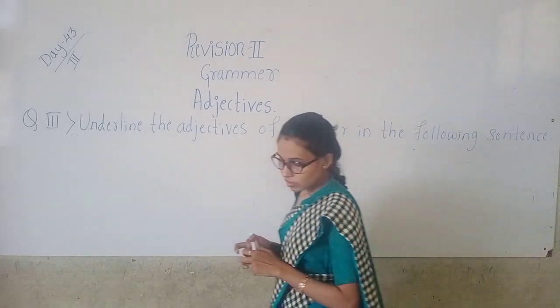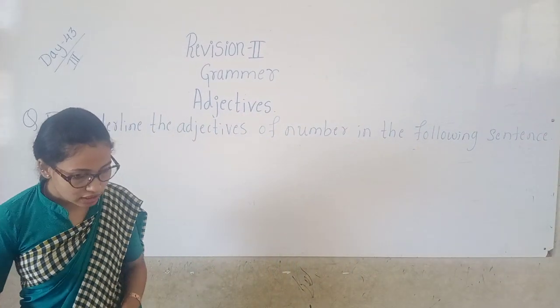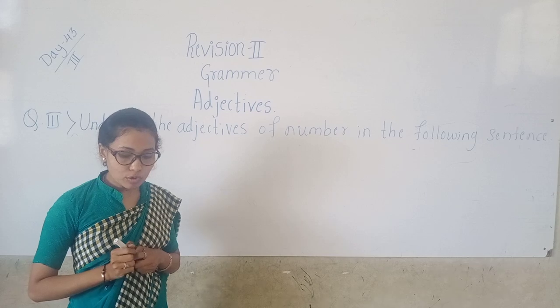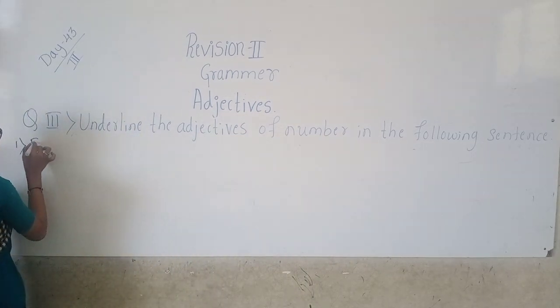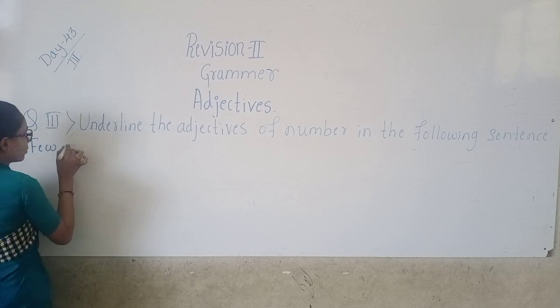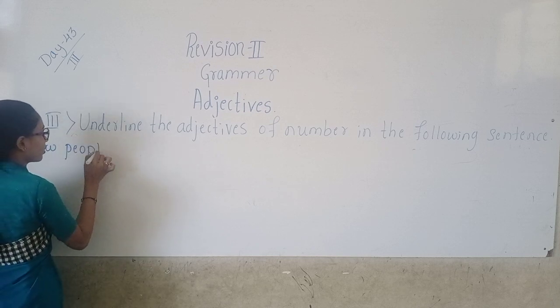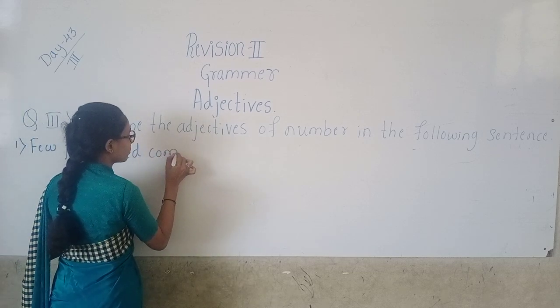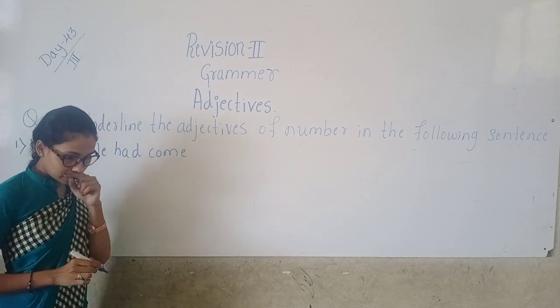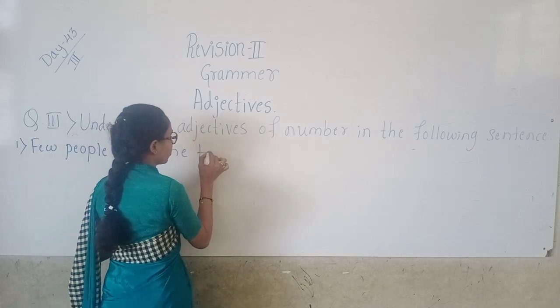Okay. So the first question is, few people had come to watch the match.